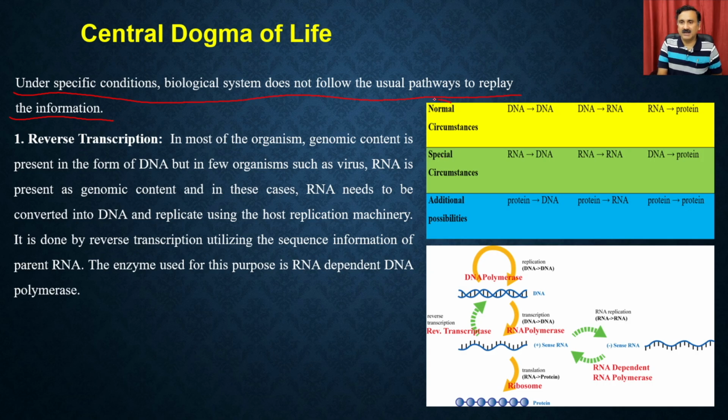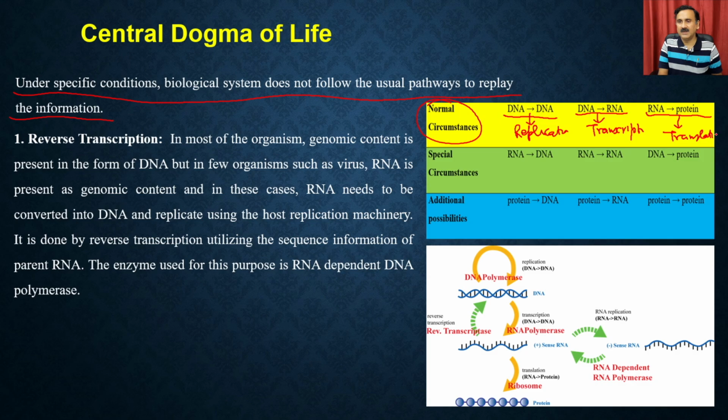So under normal circumstances, you have DNA dependent DNA synthesis. This is called replication, right? Then you have DNA dependent RNA synthesis. This is called transcription. And then you have RNA dependent protein synthesis, which is called translation.